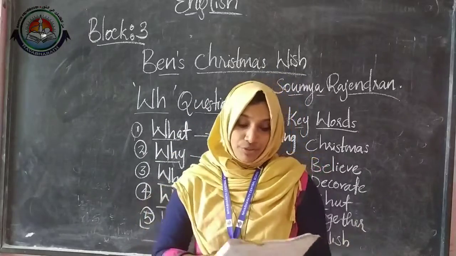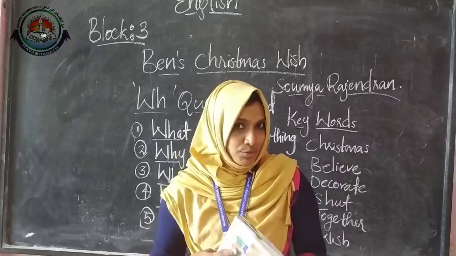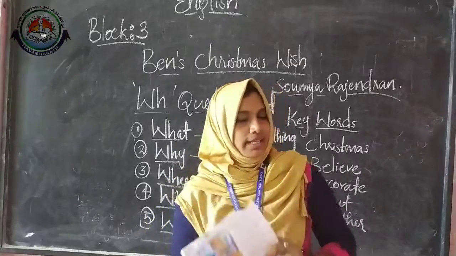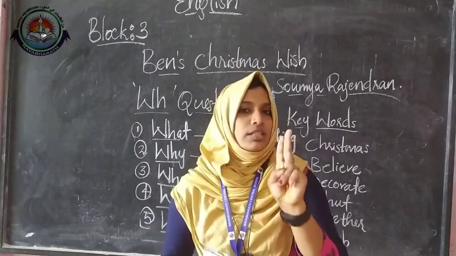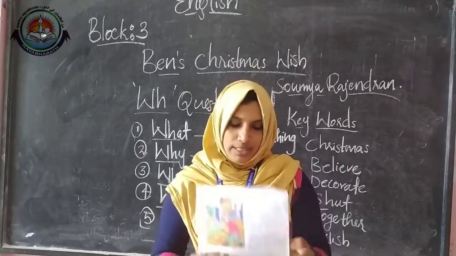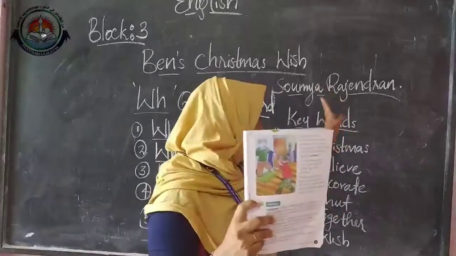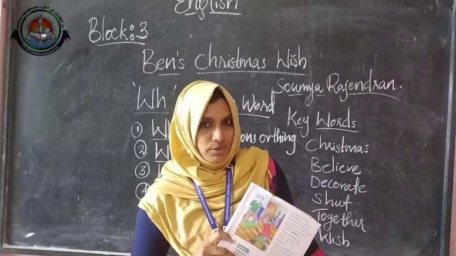So this is all for today. So what you have to do, not only writing, you have to read the story at least 2 or 3 times. Okay, then learn about the spelling of these new words. All these word spellings you have to learn.